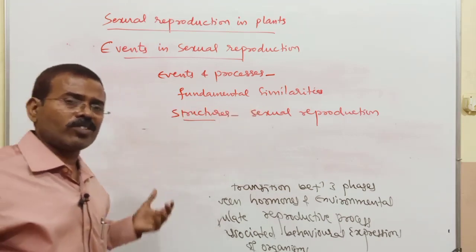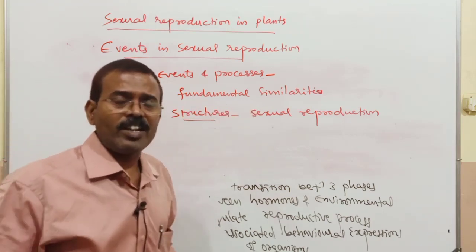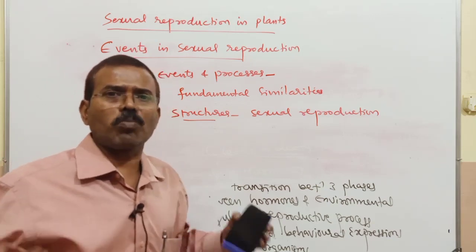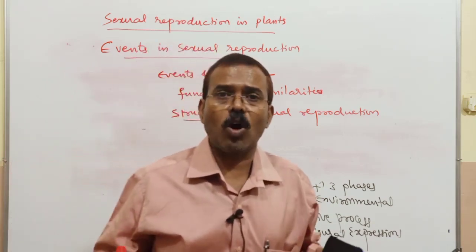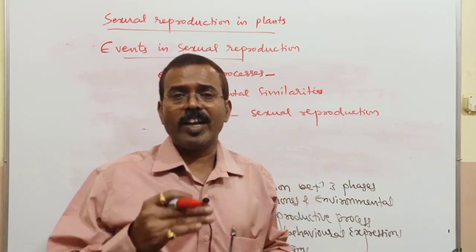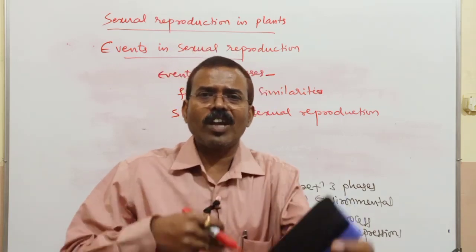This sexual reproduction, as I mentioned, is an elaborate, complex process, and the events follow a sequential order.